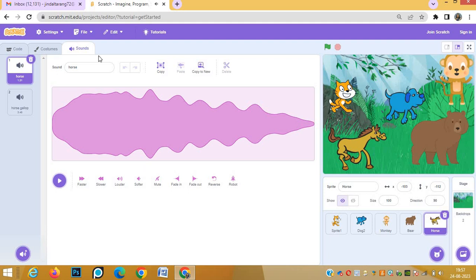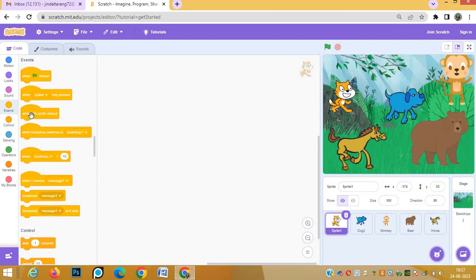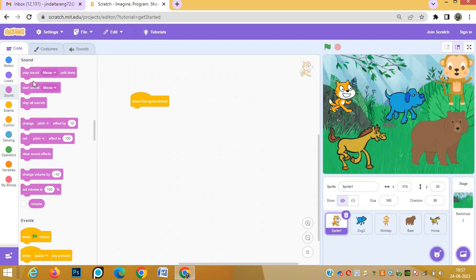So now we'll write the code. First of all we'll write the code for cat sprite. Go to event block. We'll start from when this sprite clicked, and then from sound block only one command we are putting right now, play sound meow until done. Now as soon as we click on the cat will play meow sound. Again we click, again it will give you the sound.